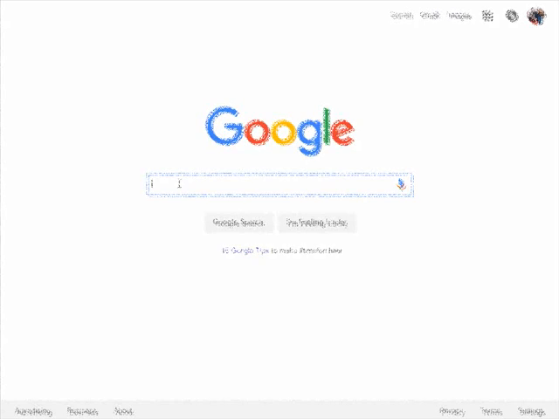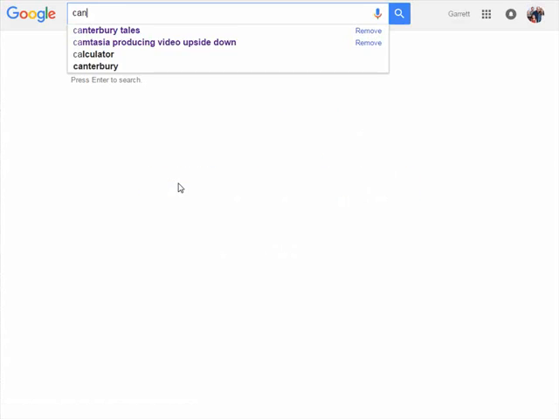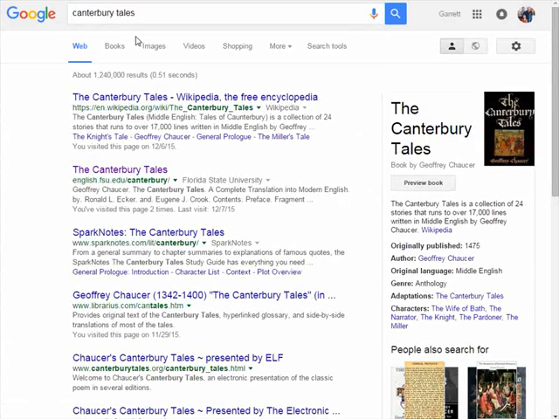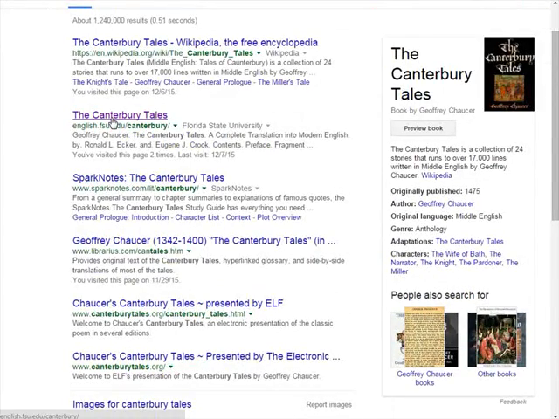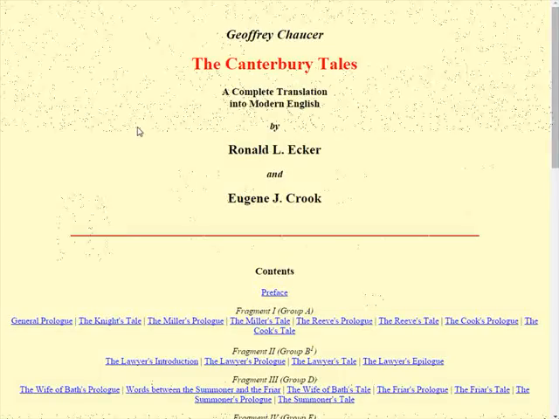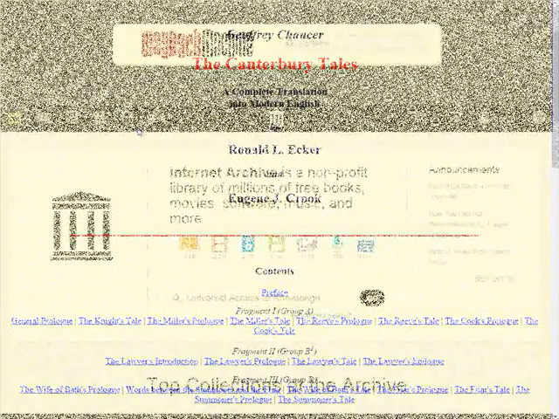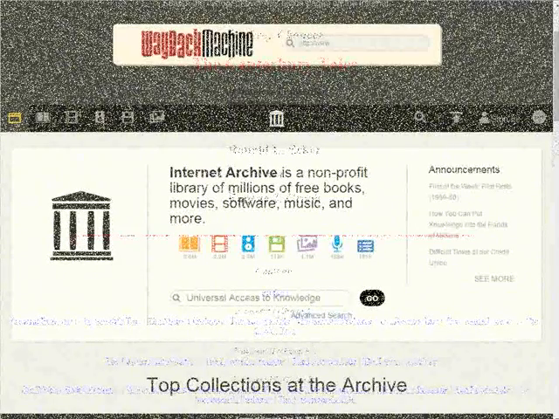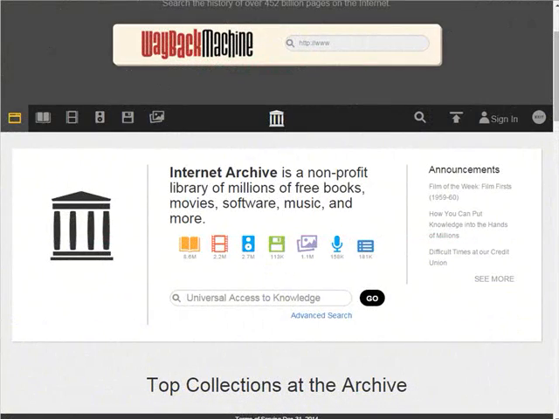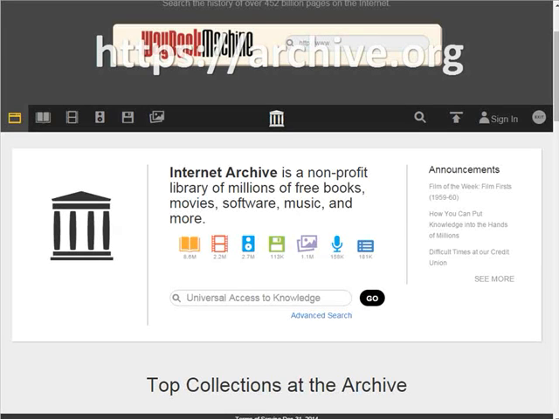For example, if I simply do a Google search on the term Canterbury Tales and scroll down a bit, I find a modern English translation. There are a few other web resources that might make finding primary sources a bit easier, however, if the item you are looking for does not have a distinct title such as Canterbury Tales.